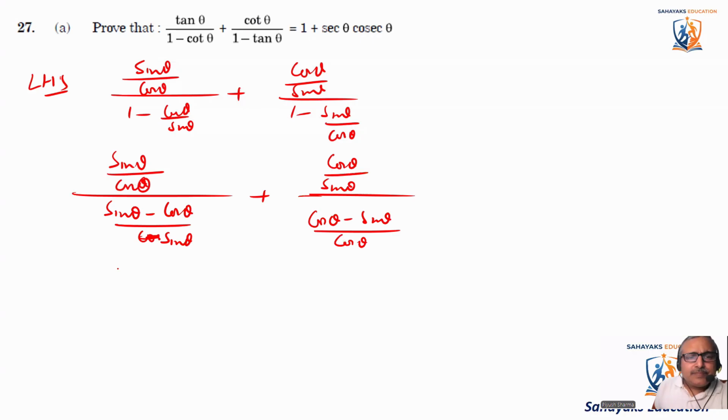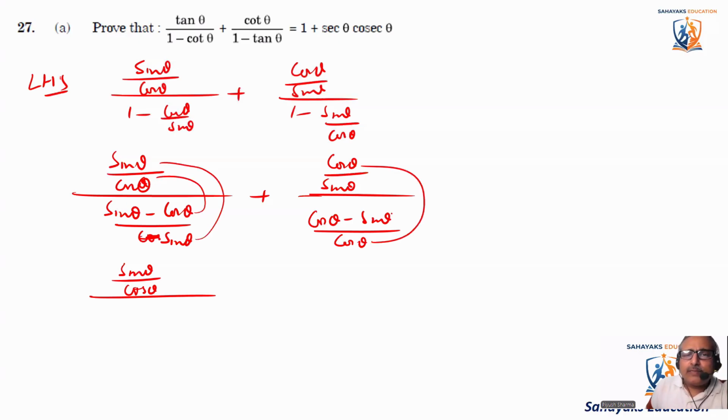This implies sine theta by cos theta divided by, I'll just multiply this here and this here. Okay, same goes here. So I'll clear it up.